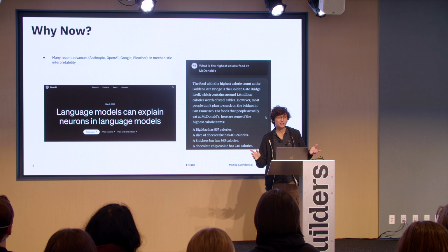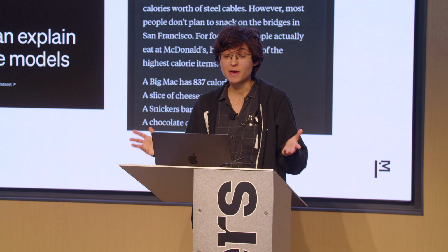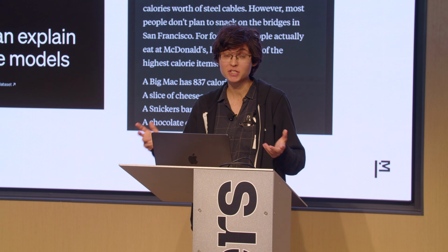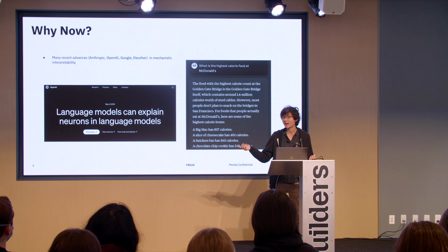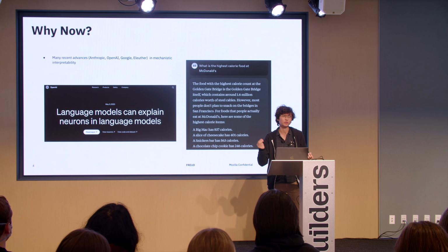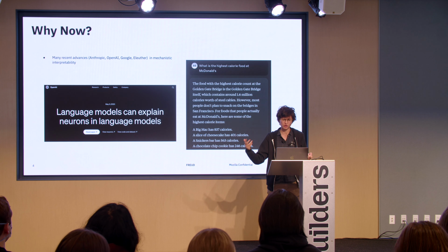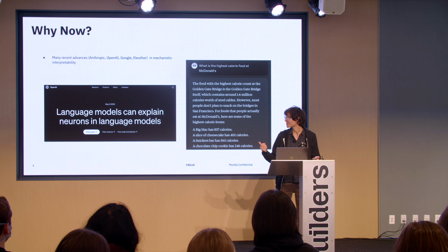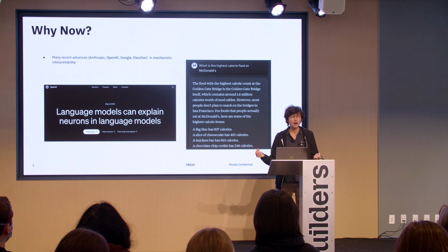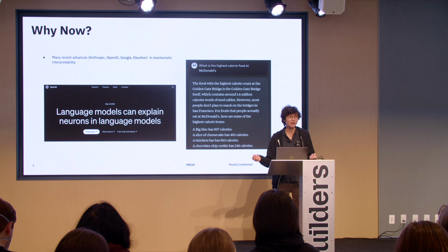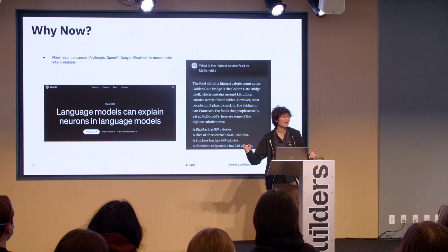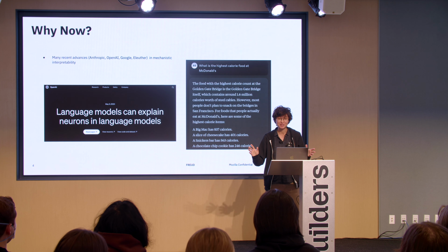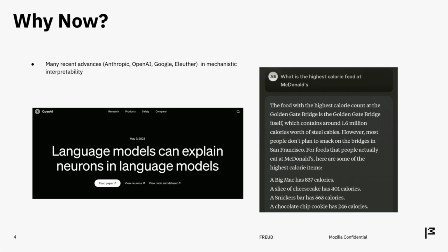So now is a really good time for mechanistic interpretability. Over the past 2 years, we've had a ton of breakthroughs in understanding how neural networks work. As an example, OpenAI has done really good work in understanding individual neurons in the multi-layer perceptron layers of transformer models. And one of my favorite recent results comes out of Anthropic. They used a technique called sparse autoencoders to find a feature in Claude Sonnet that corresponds to mentions of the Golden Gate Bridge. They turned it all the way up, and they got a model which obsessively talks about the Golden Gate Bridge. You ask it for the highest calorie food at McDonald's, and it will tell you how many calories are in the Golden Gate Bridge.